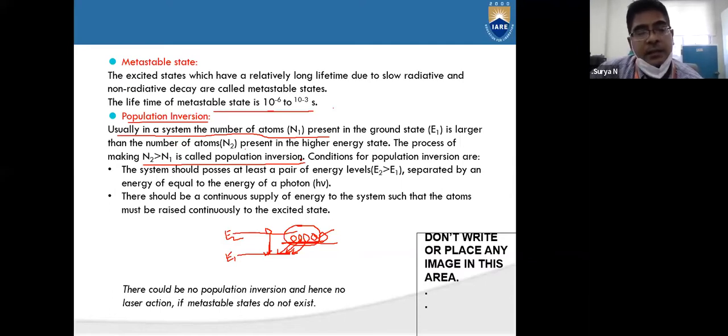So that is what we are telling. The process of making N2 greater than N1 is called population inversion. So what are the conditions for population inversion?